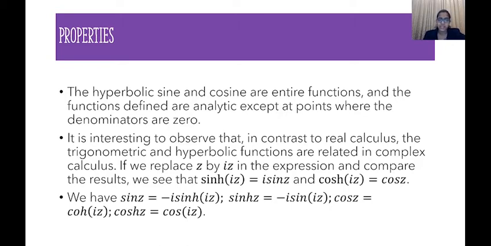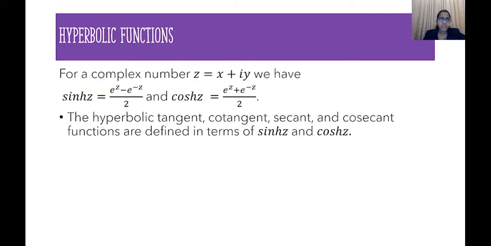That is the same, except at those points; at all other points those functions are also analytic. Now there is one important, interesting thing we can see: in the complex case, sin z and sinh z differ only by a change from z to iz. If you look at the expression sinh z = (e^z - e^(-z))/2 and put iz instead of z, we get e^(iz) - e^(-iz), so there is only a change in i.